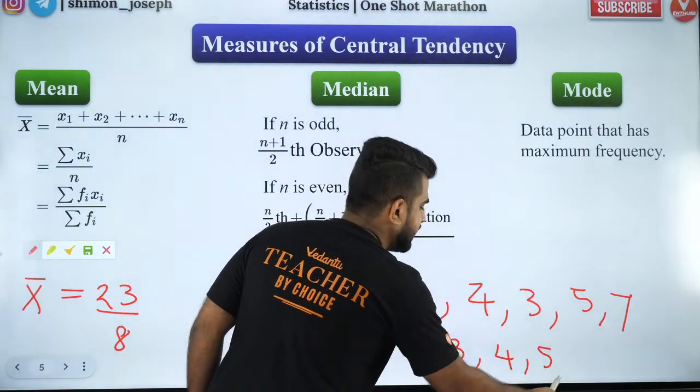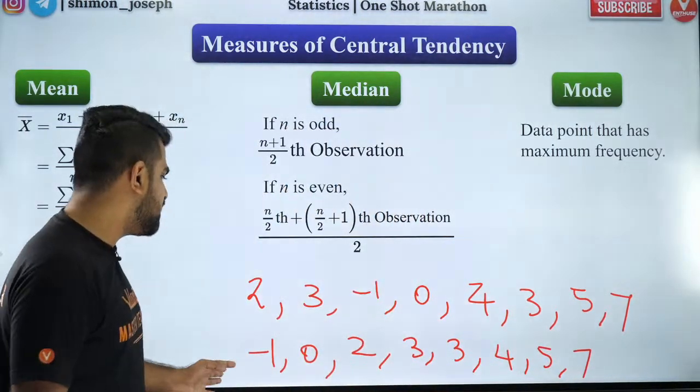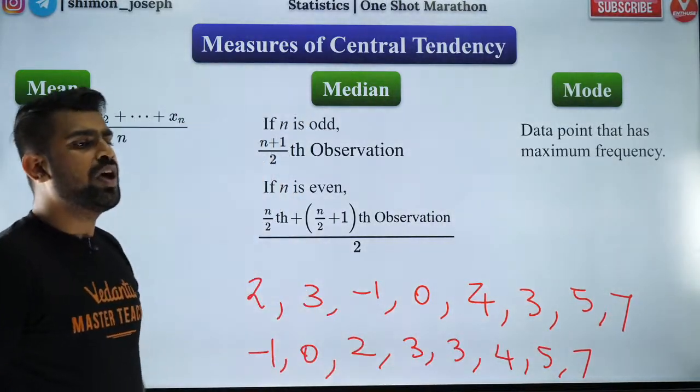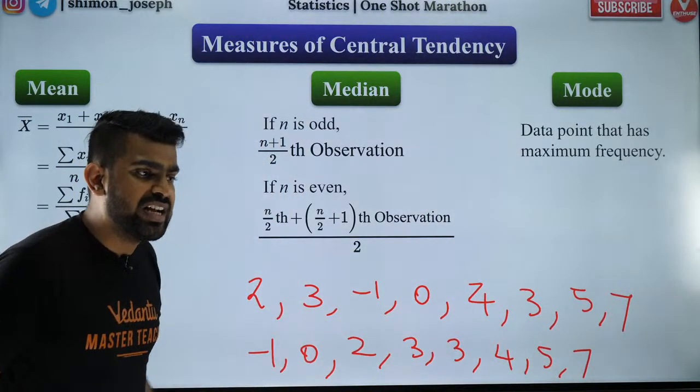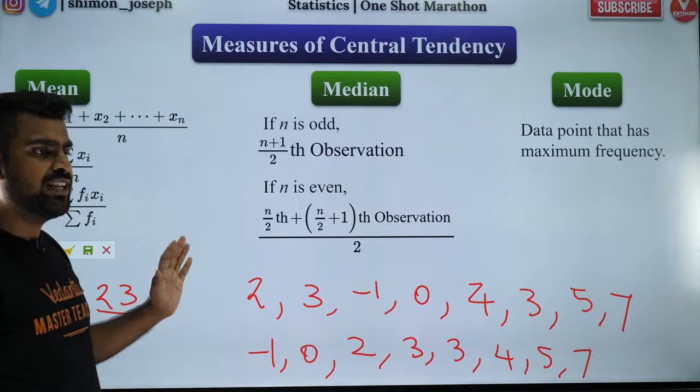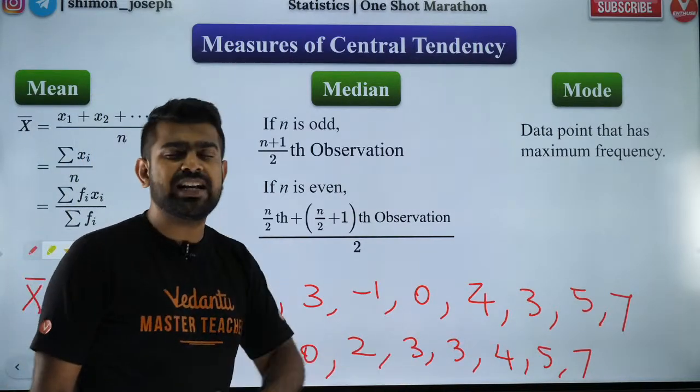So I'll get something like this. Is that right? So this is my data in ascending order. Okay, this is my data in ascending order.